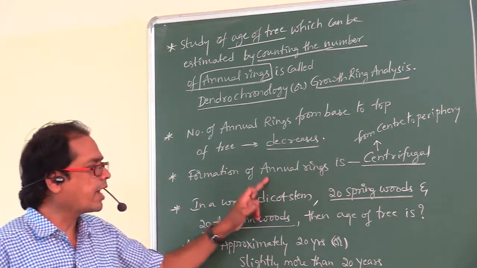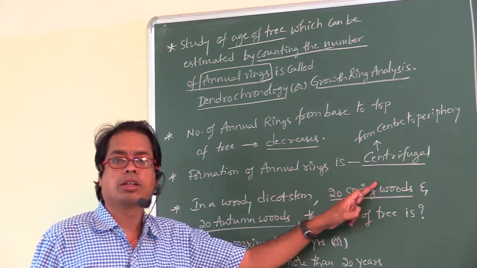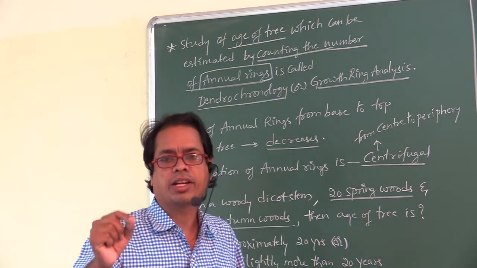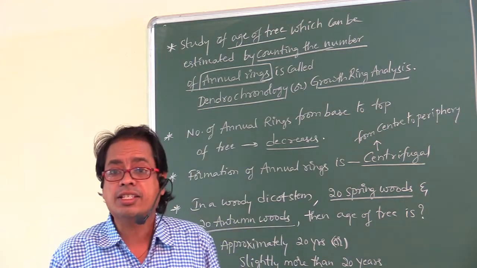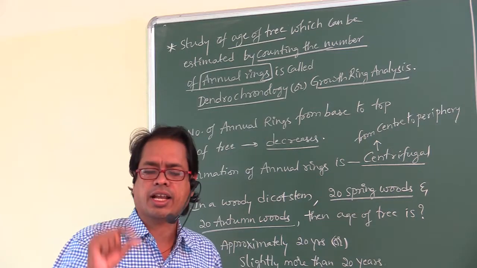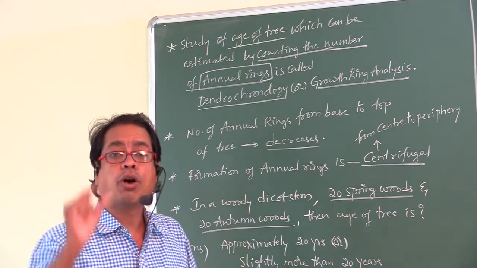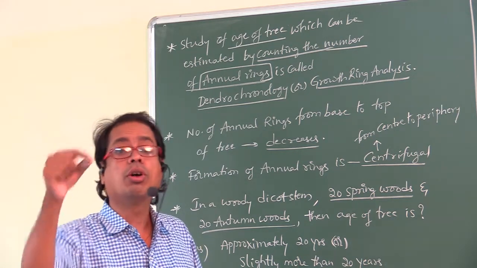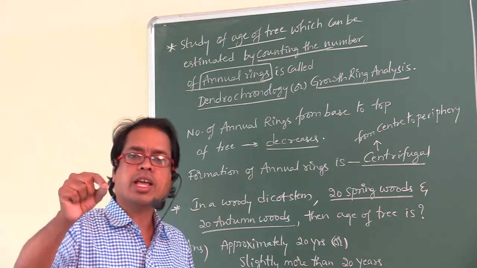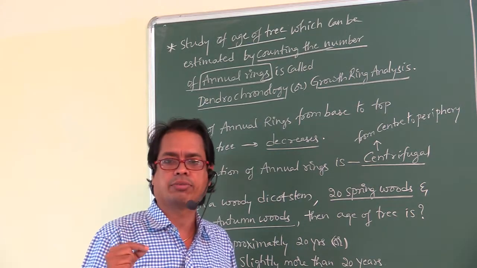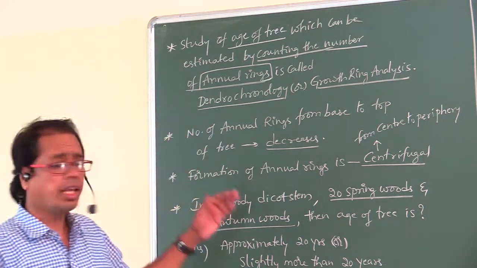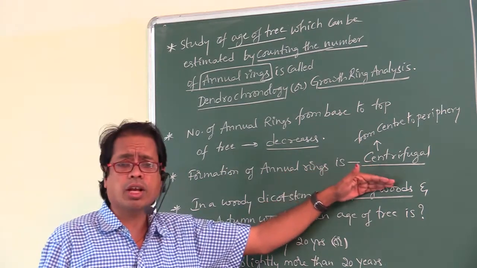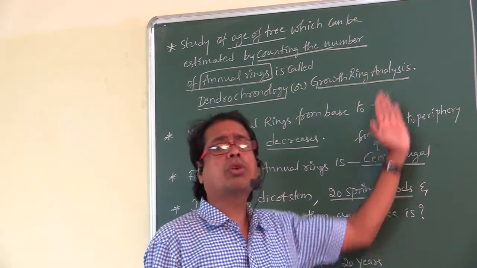The oldest annual ring is at the center or towards the medulla. The youngest annual ring is just inner to the vascular cambium. What does centrifugal mean? From center towards the periphery.